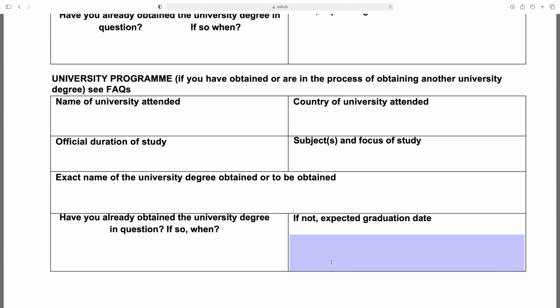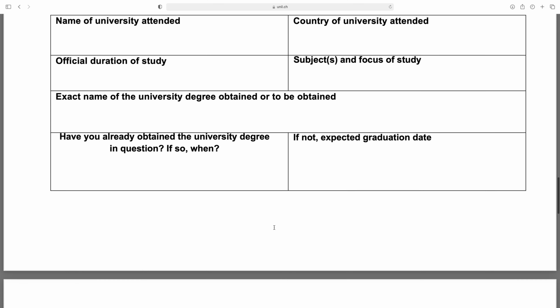Next is university program. If you have obtained or are in the process of obtaining another university degree, so if you obtain another degree from university, so give the information of that degree. Here name of university, official duration, country, subject, all these like above.